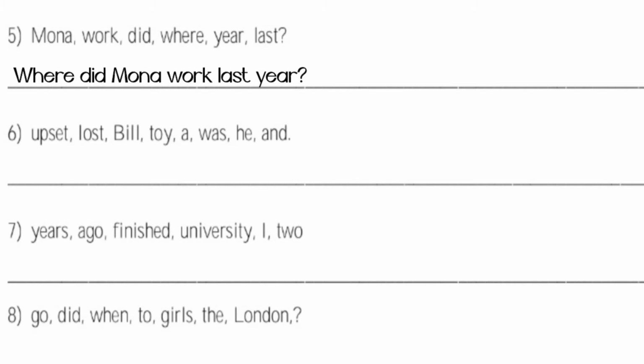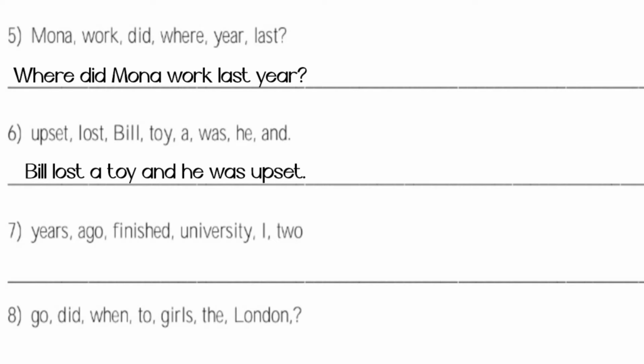Number 6. Upset, lost, Bill, toy, a, was, he, and. So this will be like, Bill lost a toy and he was upset.